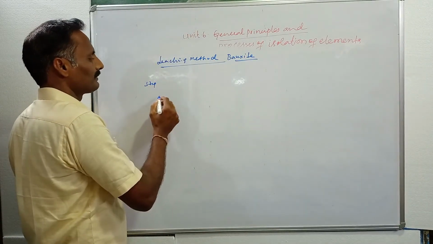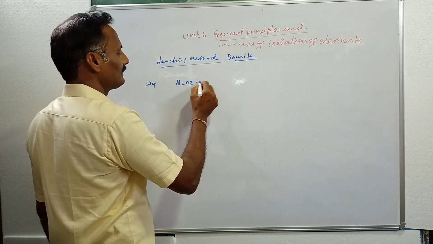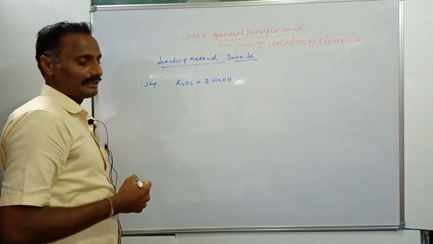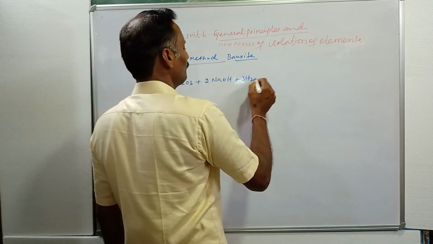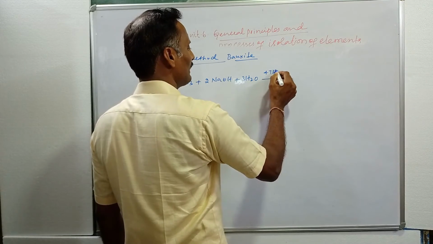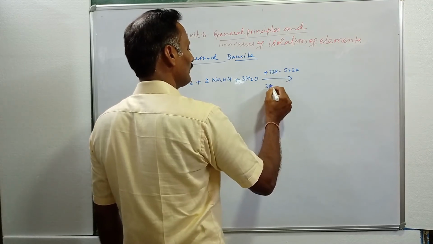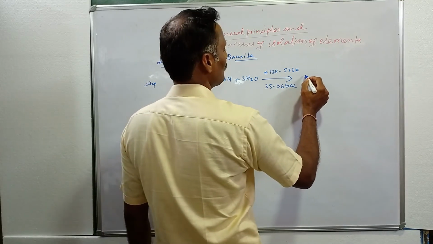Bauxite, nothing but Al2O3, is treated with sodium hydroxide in the presence of water, at about 473 Kelvin to 523 Kelvin temperature under 35 to 36 bar pressure.